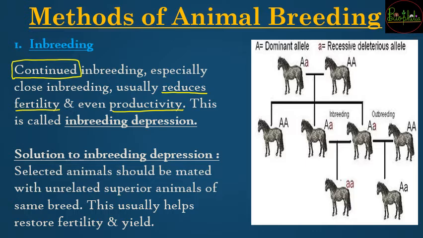Now you did not know, now as you know that there is inbreeding depression, a very big threat that can occur because of greediness. Now what is the solution to inbreeding depression? Knowingly or unknowingly, when inbreeding depression happens between animals, then the selected animals are going to be mated with the unrelated superior animals, whom these animals will not be related to even remotely.